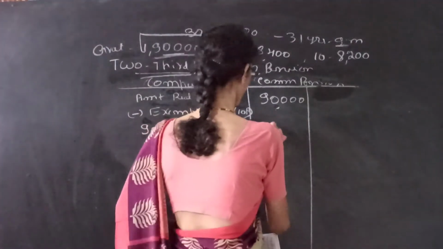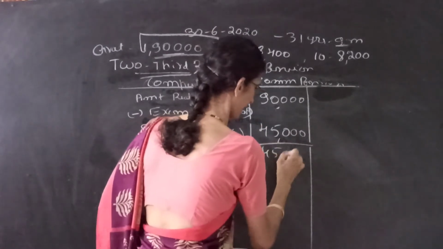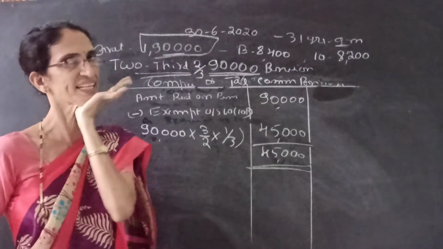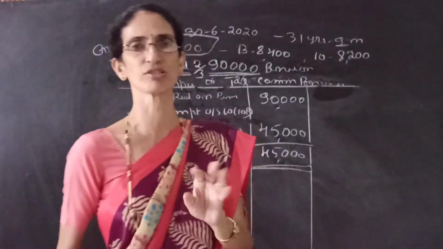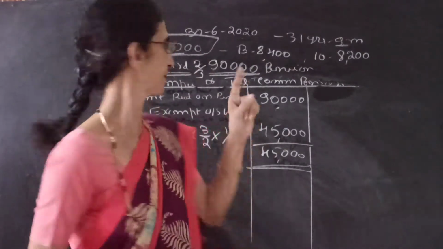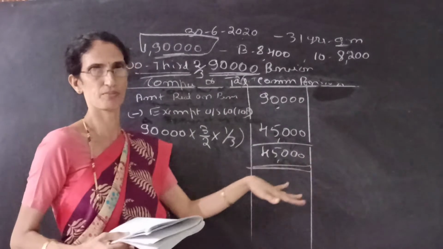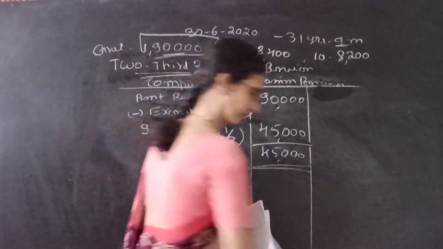So the exempt amount is 45,000 and the remaining 45,000 is the taxable pension. So this 45,000 is the taxable pension. That means out of 90,000, 45,000 will be the taxable commuted pension. So this is regarding one problem. We can see another simple problem like this only.